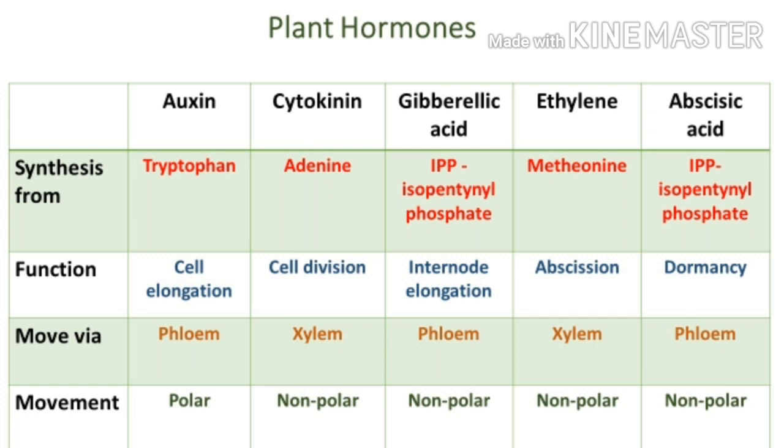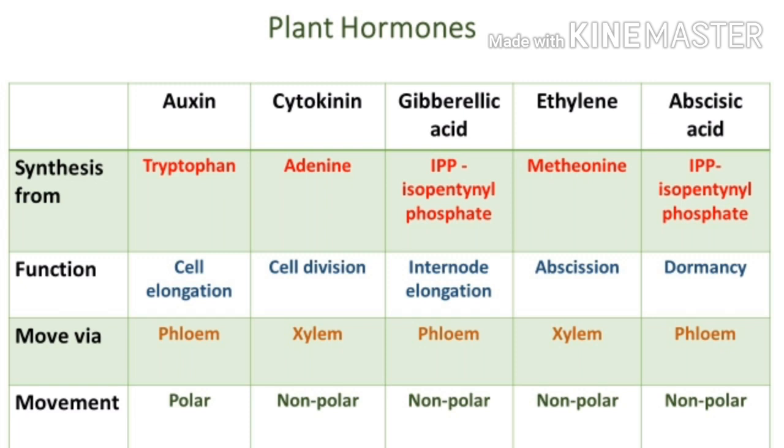Phloem and xylem are the vascular tissues. So phloem, then there is a movement. Which kind of movement does it have? It has a polar movement. If you observe this chart properly, you can see here only auxin is a plant hormone whose movement is polar, and all the other plant hormones have a non-polar movement. And polar movement, as I discussed, may be acropetal and it may be basipetal. So auxin is the only hormone whose movement is polar in nature.